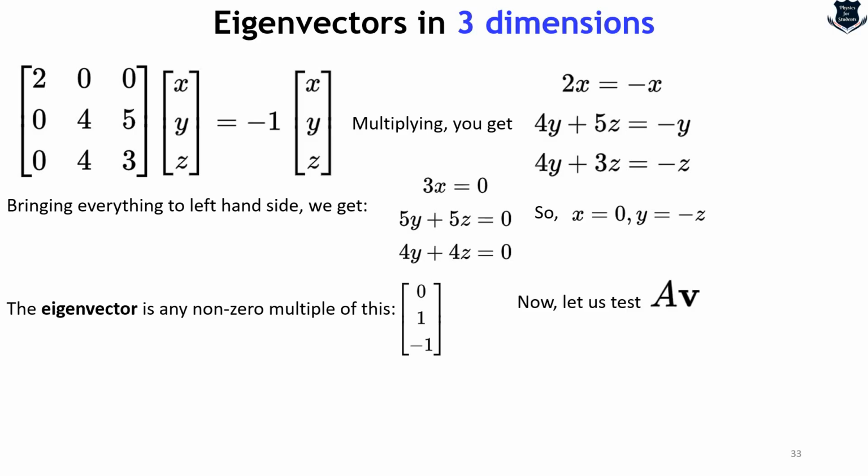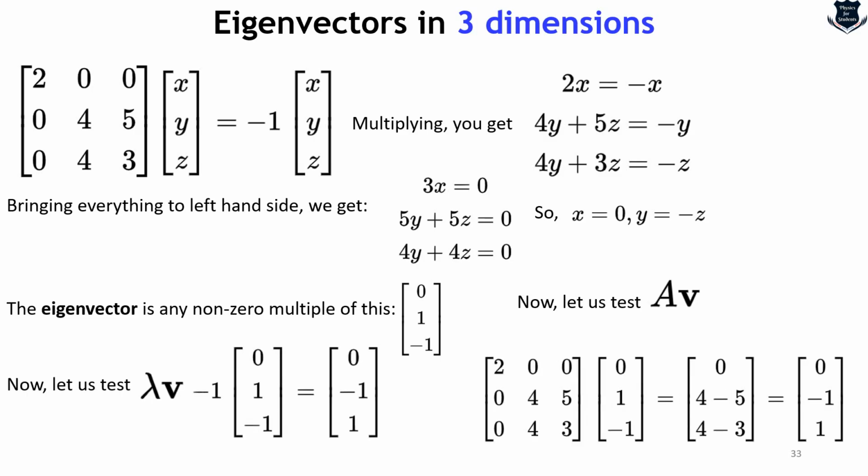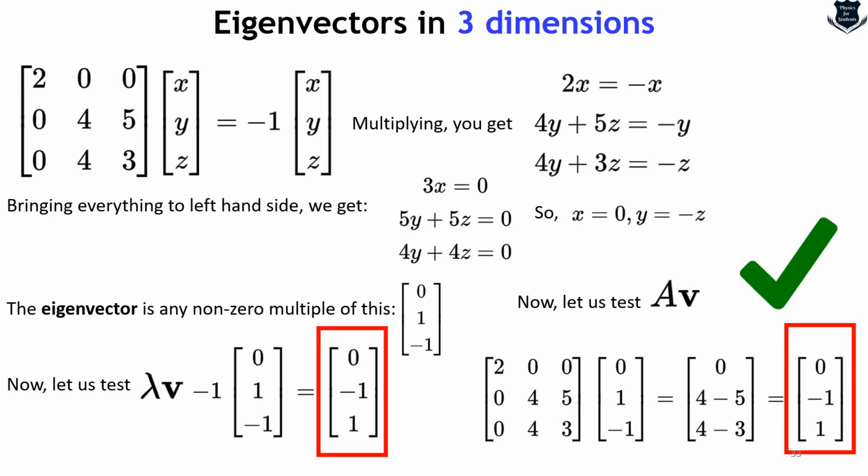And now we test AV, because we have to test two things, right? AV and lambda V. If we test AV, then the equation gives this. And if we test lambda V, the equation gives this. That is how we get it. Now you can also try it out. So from here what we get again is 0, minus 1, 1, and 0, minus 1, 1, and I put a blue tick because this shows it is the same. And you can try out the other eigenvalues, 2 and 8, and let me know in the